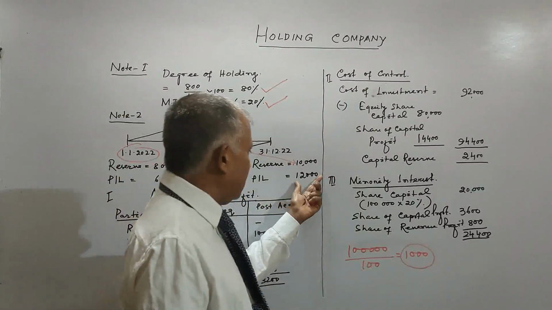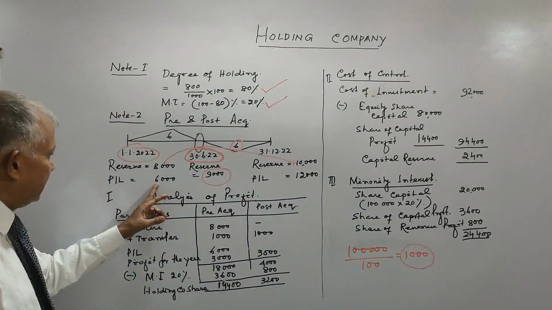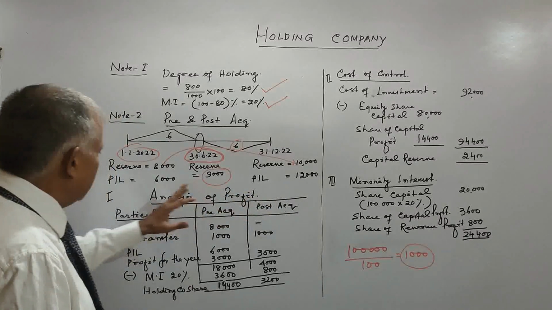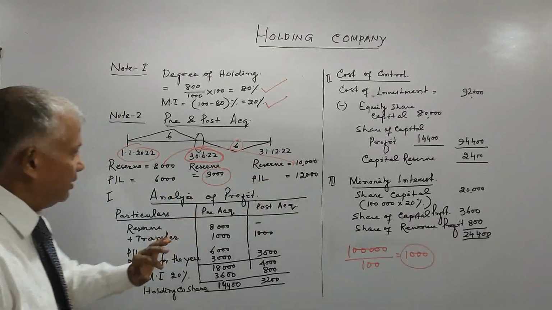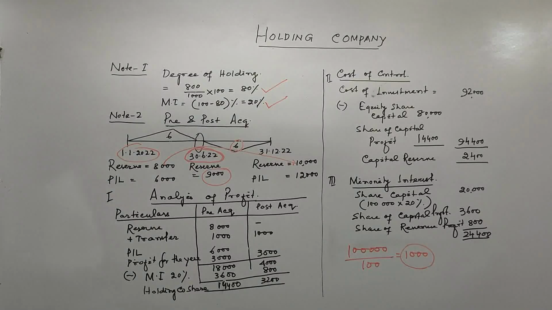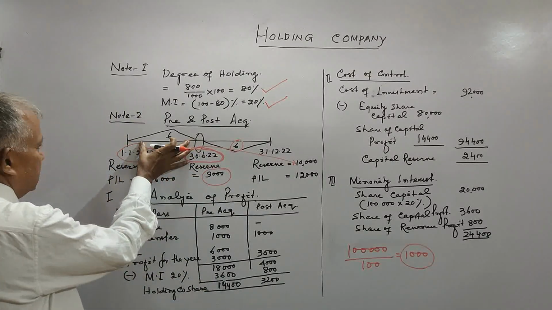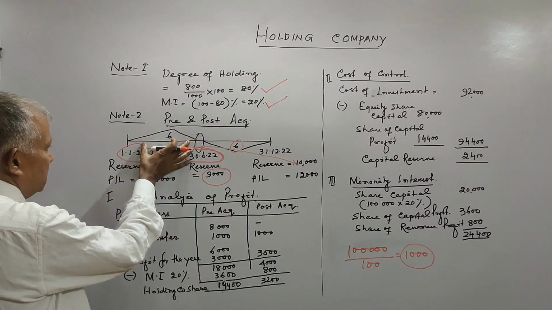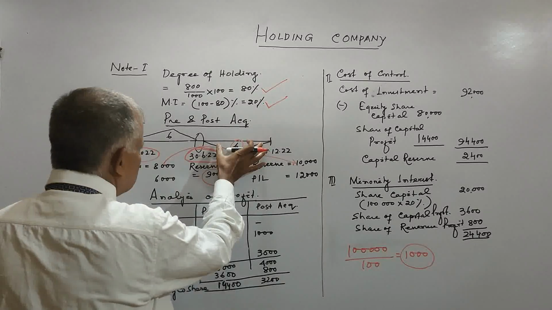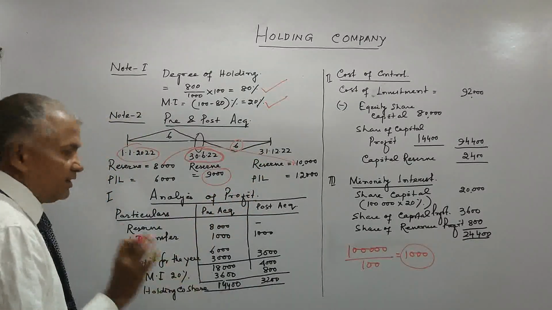Similarly, PL was 6,000 at the beginning of the year. At the end of the year, PL is 12,000. So the increase of profit during the year is 12,000 minus 6,000, that is 6,000. For the first 6 months, the increase in profit is 3,000, and for the post-acquisition period it is again 3,000.